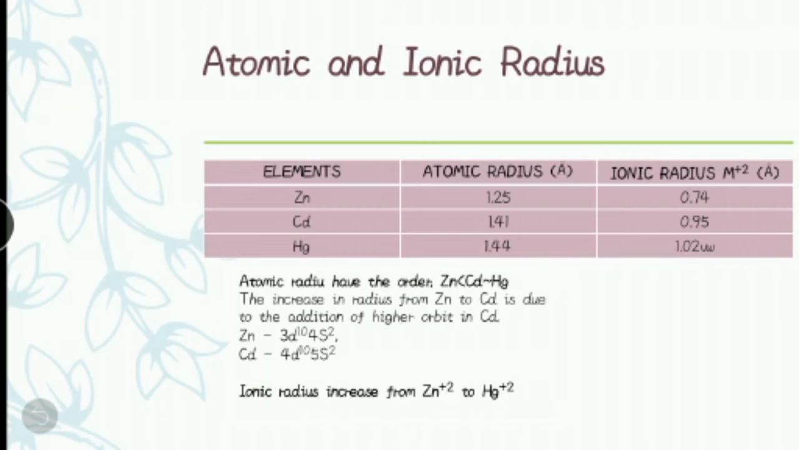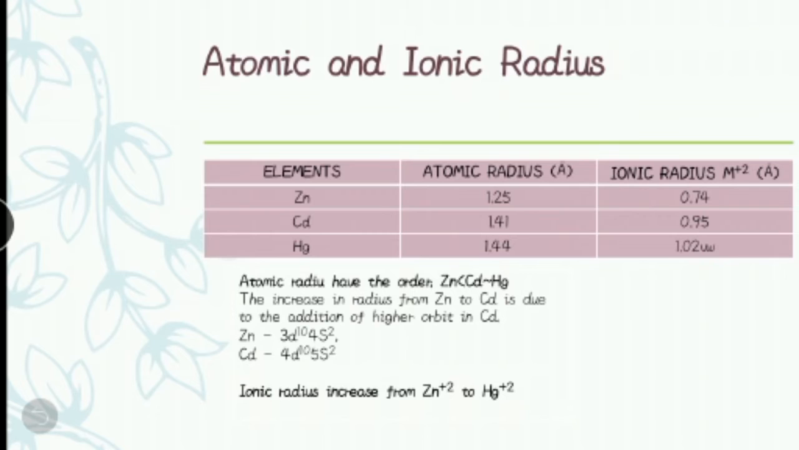The atomic radius of the group 12 elements follows the order: Zn is smaller than cadmium but similar to mercury. The increase in radius from Zn to Cd is due to the addition of a higher orbit in cadmium. This is due to the increase in atomic number, so there are more electron shells and the distance of the nucleus from the outer electrons is farther.